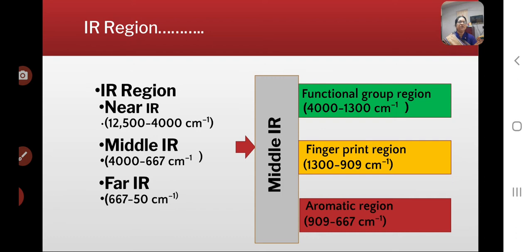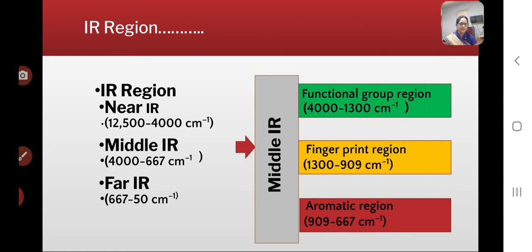The functional group region lies in between 4,000 to 1300 per centimeter, and this region is due to the stretching vibration. The second is the fingerprint region, which lies in between 1300 to 909 per centimeter.